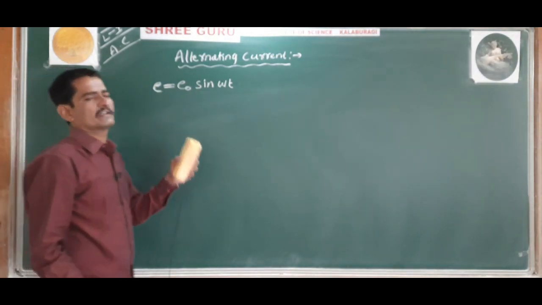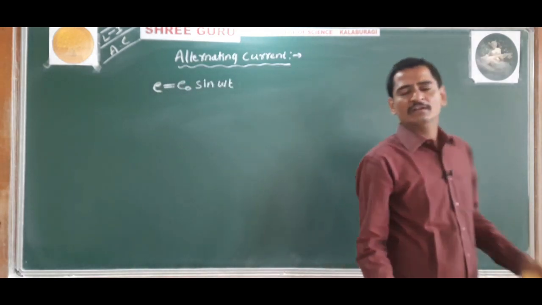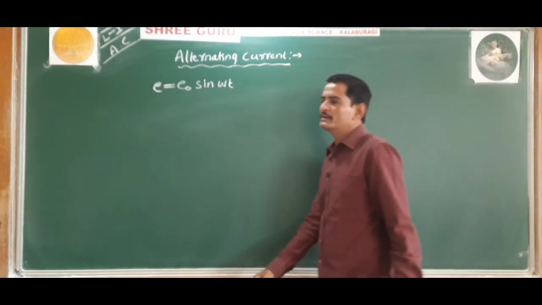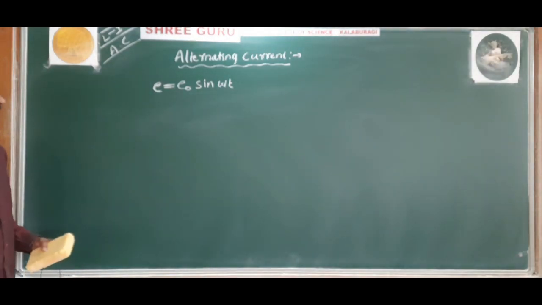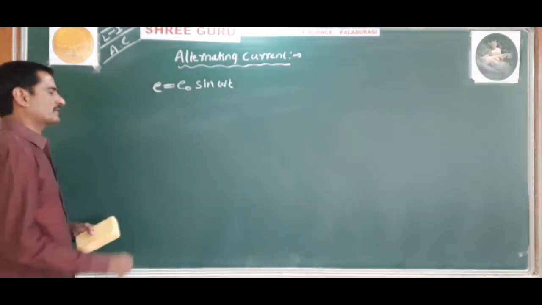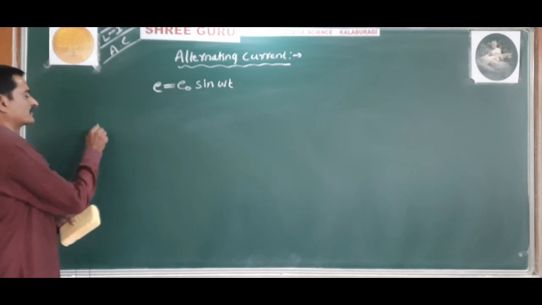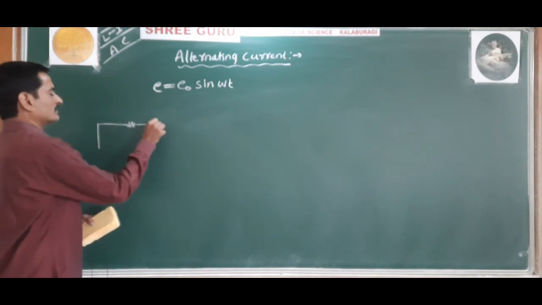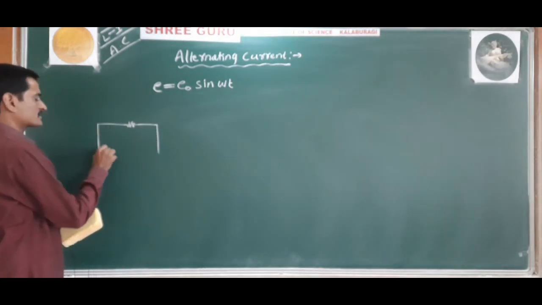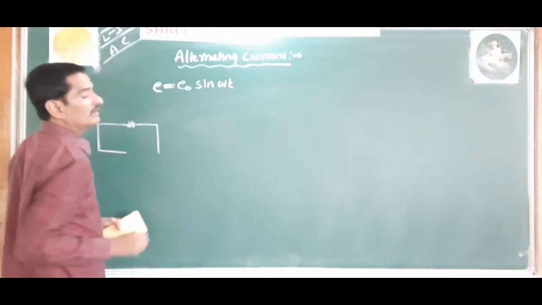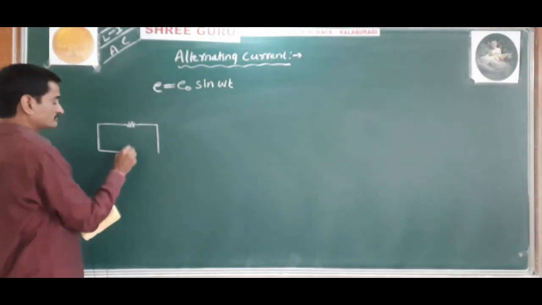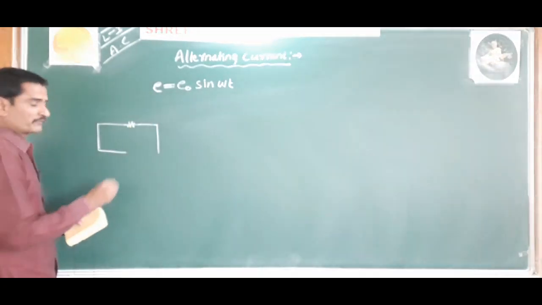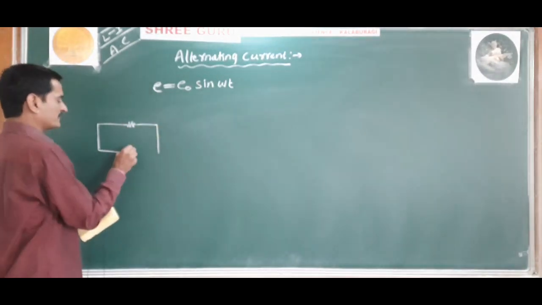When this alternating induced EMF is applied to a circuit having a resistance capital R, so there is a circuit having a resistance capital R, now we will apply the alternating source. That is, we will call this the source of energy. That is, alternating EMF is applied.